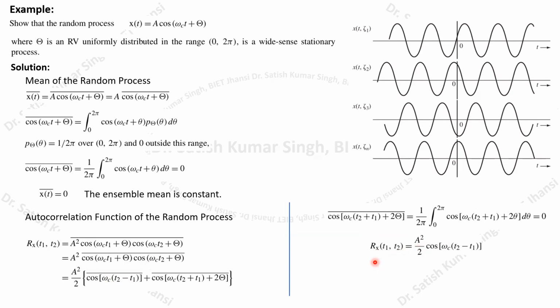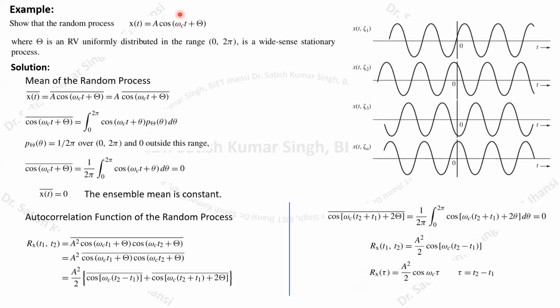So we can see here that this autocorrelation function is ultimately depending on the difference t2 minus t1. It will be only a function of t2 minus t1. This way we have shown that the autocorrelation function is only a function of the difference of the two time instants t1 and t2, and therefore it is also satisfying the second condition of your WSS process.